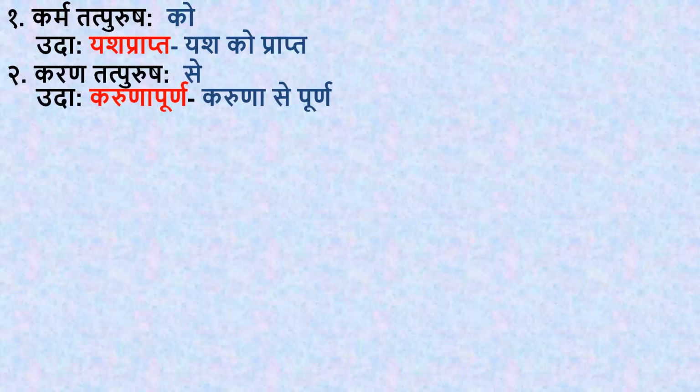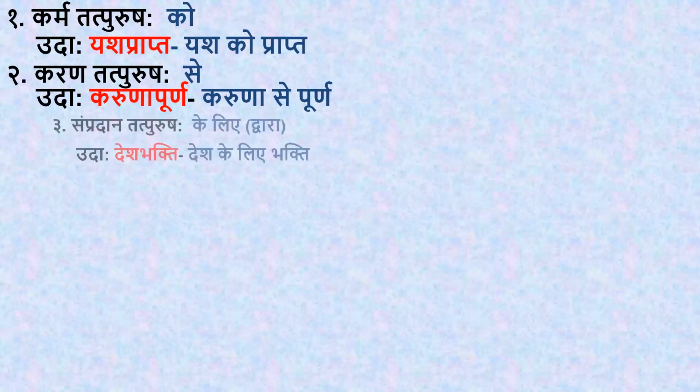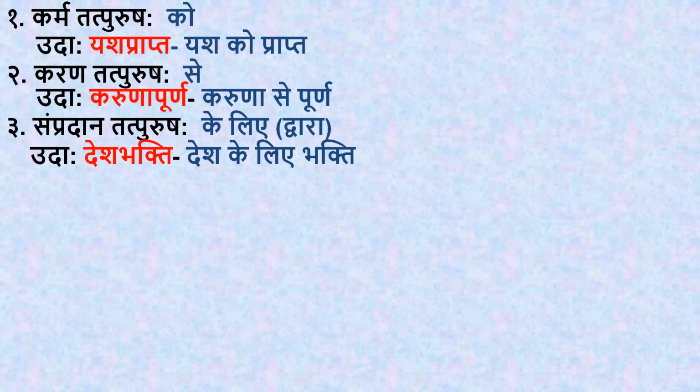Now the second one is karan tatpurush. In karan tatpurush, se will come. Se means with, W-I-T-H, with. For example, karuna purna. If you add se in between, karuna se purna. Okay. Third, sampradan tatpurush. In sampradan tatpurush, ke liye will come. Ke liye means for. For example, desh bhakti. Desh ke liye bhakti.